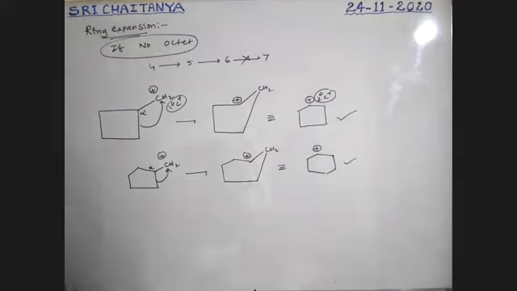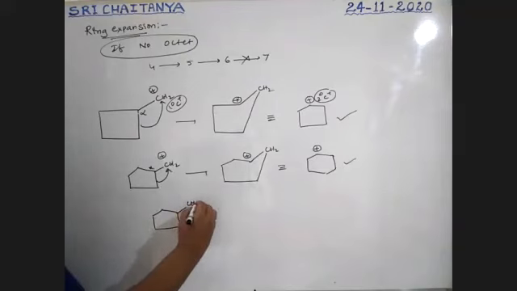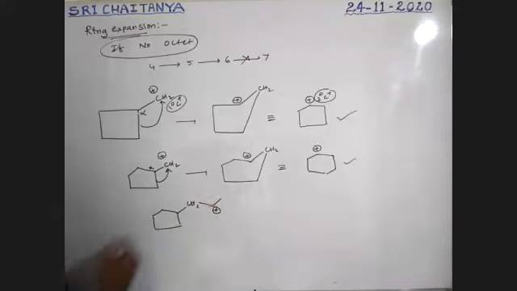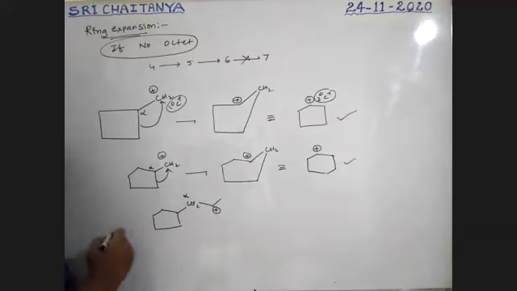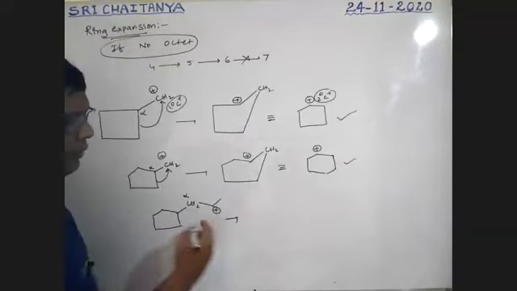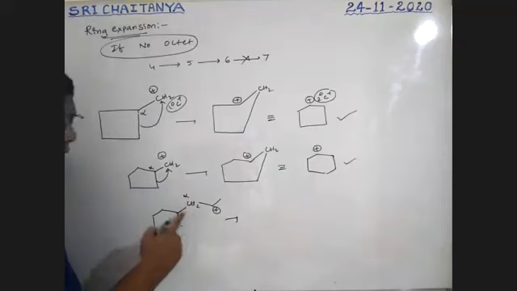Now I am taking a 5-membered ring with CH2 like this. See here, this is positive. For this, this is alpha. So only from the alpha position is ring expansion possible.